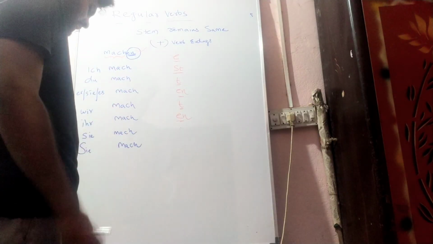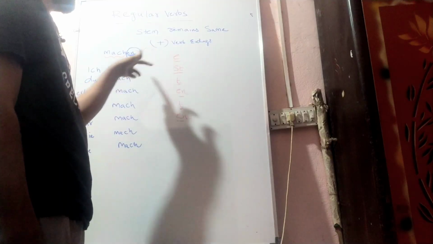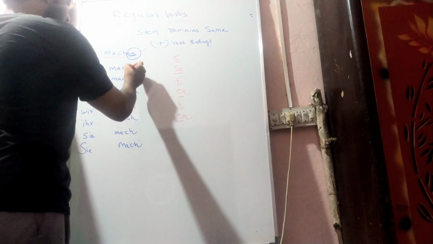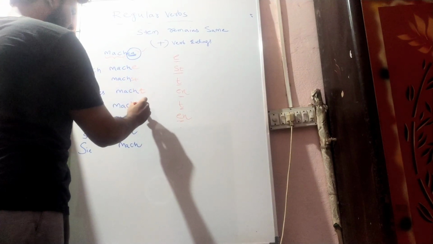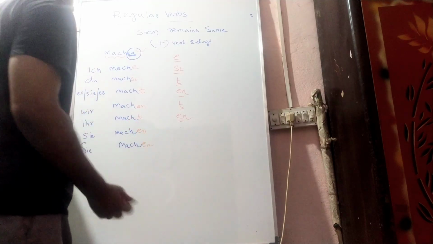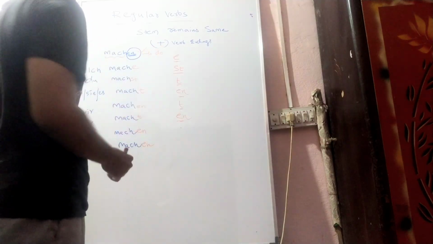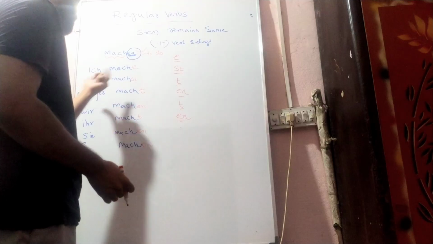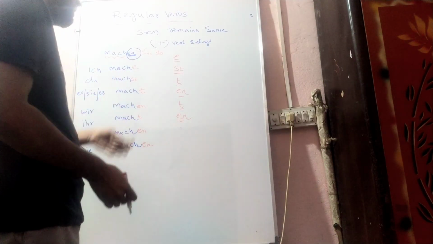So in one of the regular verbs we have verb endings. As it is, we add these verb endings to the end: e, st, t, en, t and en. See, it's very easy. What does machen mean? To do, or to make, basically to make. So ich mache, du machst, er macht, wir machen, ihr macht, sie machen.